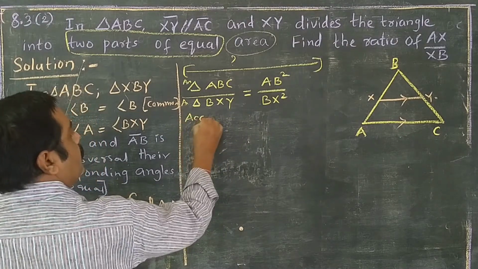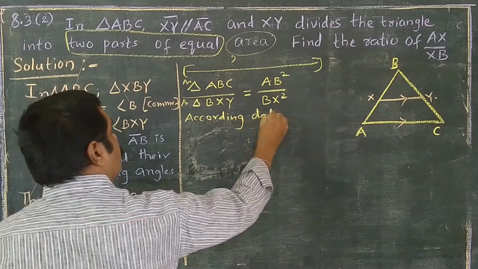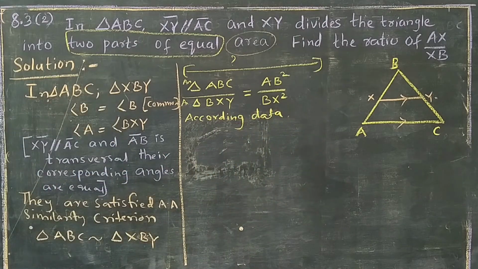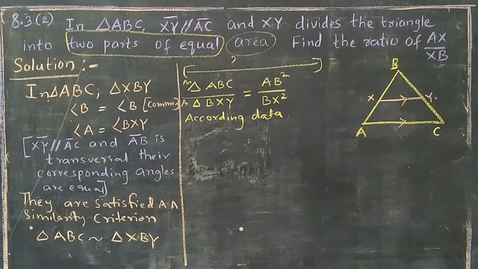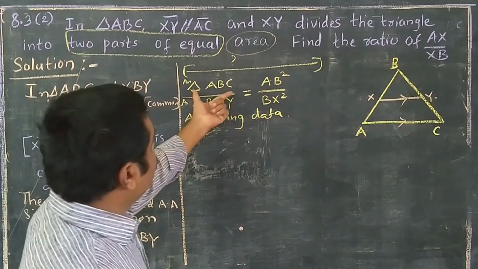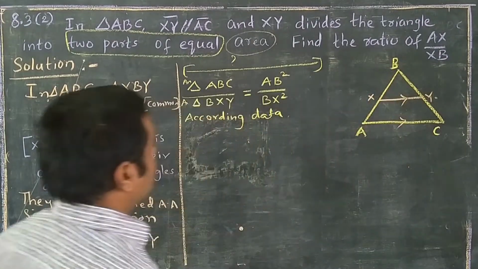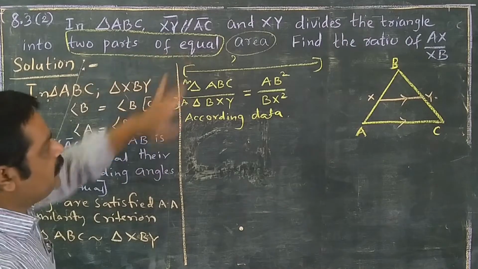According to the data, instead of triangle ABC we can write 2 BXY, because there are two equal parts.